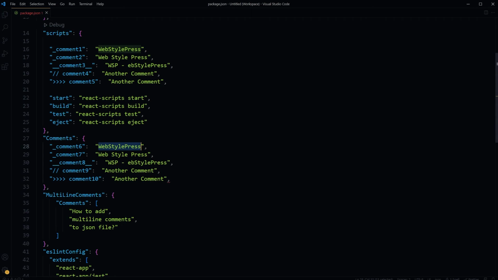JSON does not support comments. It was never intended to be used for configuration files where comments would be needed. Also, please keep in mind, comments we added to JSON file are included in the JSON object. These comments are treated as data and not real comments. So I hope this clears it.